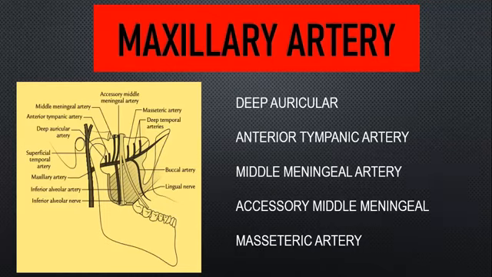Again, I'll repeat: from the first part of the maxillary artery, the middle meningeal artery rises. From there, it ascends upwards, is related to the 2 roots of the auriculotemporal nerve, and enters your foramen spinosum along with your nervus spinosus, and it enters your middle cranial fossa, and lies on the greater wing of sphenoid bone.